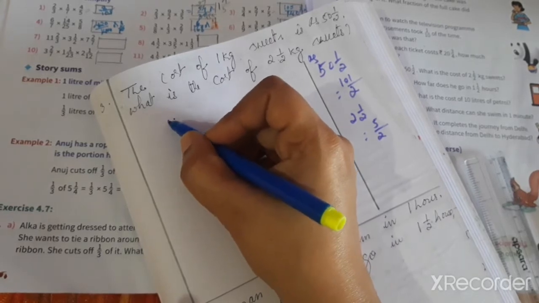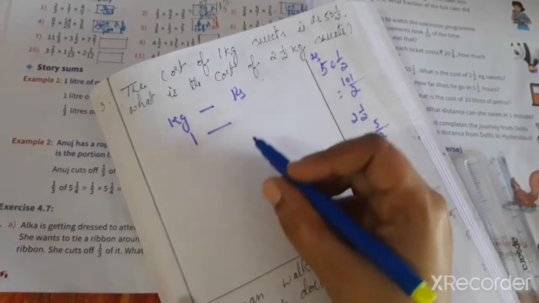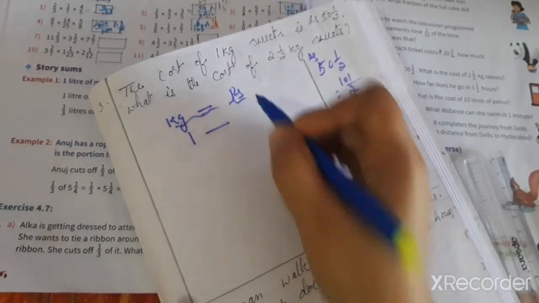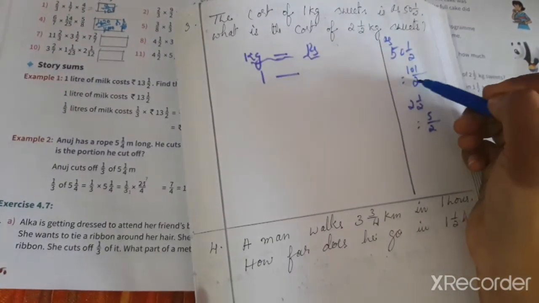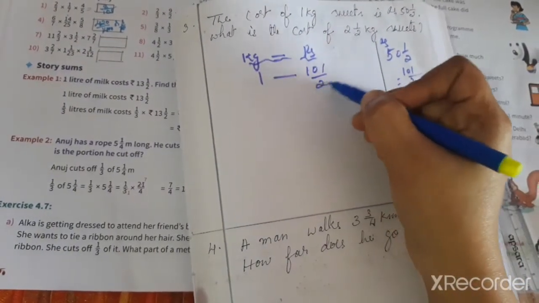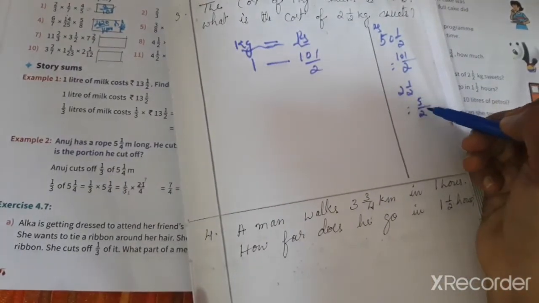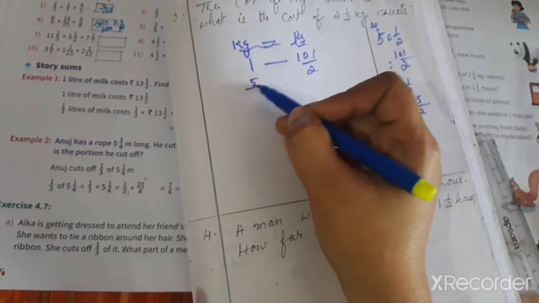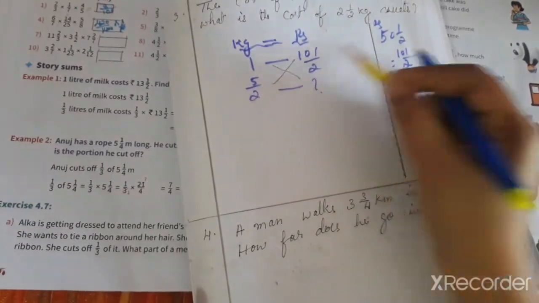So the important point here is kg and rupees. The cost of 1 kg of sweet is 50.5, which means 101/2. What is the cost of 2.5 kg? 2.5 means it is 5/2. For 5/2 kg, how much? Cross multiply. Cross multiply means